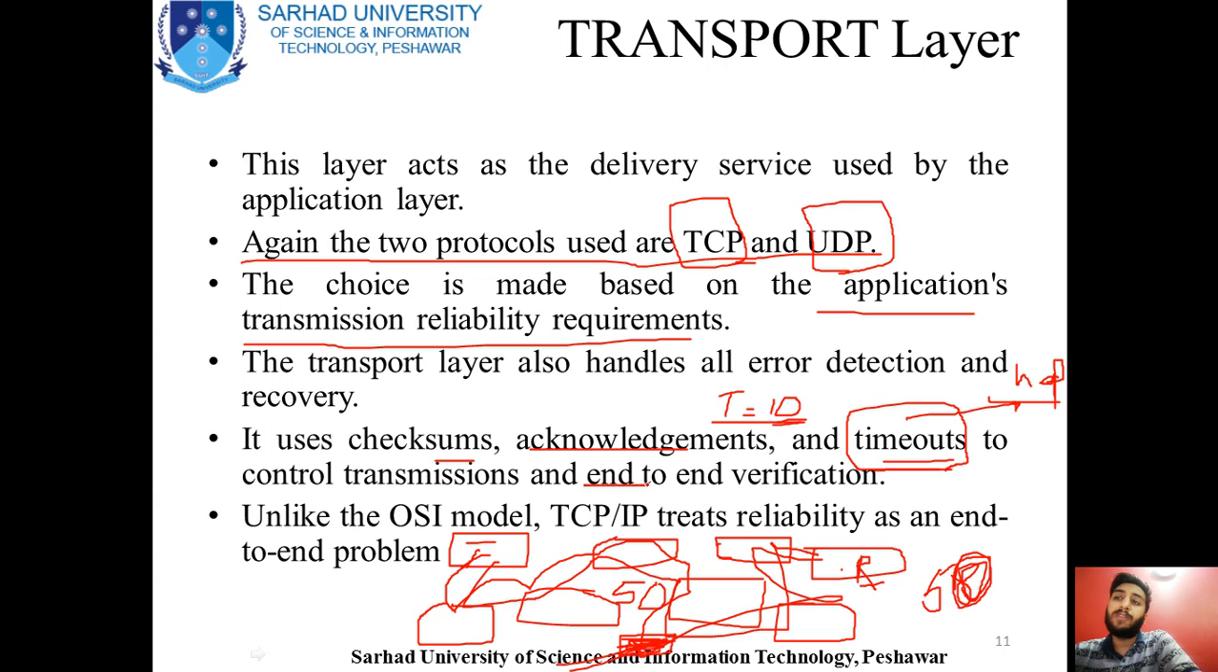And end-to-end verification is also performed by this layer. Unlike the OSI model, TCP/IP actually treats reliability as an end-to-end problem. The major target of TCP/IP is actually reliability. It is mostly used whenever you want your packet to be delivered, if you want your data to reach the destination more securely and more safely.